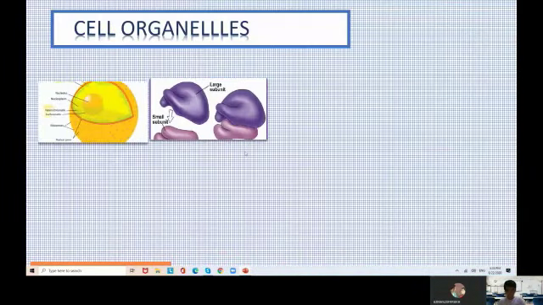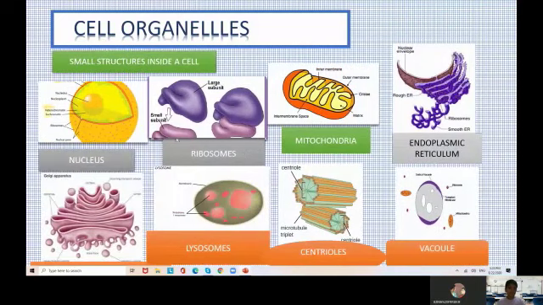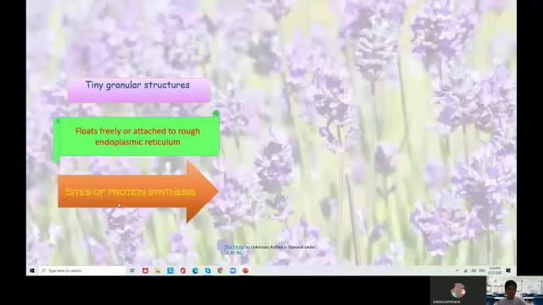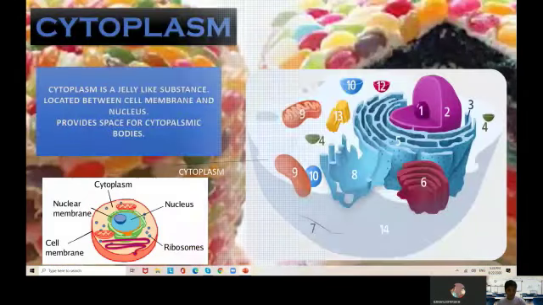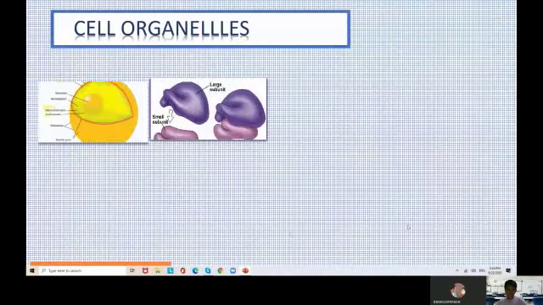The next thing is the nucleus. There are many organelles present in the cell, which are the nucleus, ribosomes, mitochondria, endoplasmic reticulum, Golgi apparatus, and then lysosomes and vacuole.